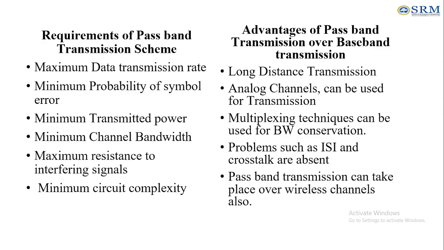These are the advantages we discussed here. It is a long distance transmission, and analog channels can be used for the transmission. Multiplexing techniques can be used for conservation of bandwidth, and we can reduce interference and crosstalk, and it can take place over the wireless channel.